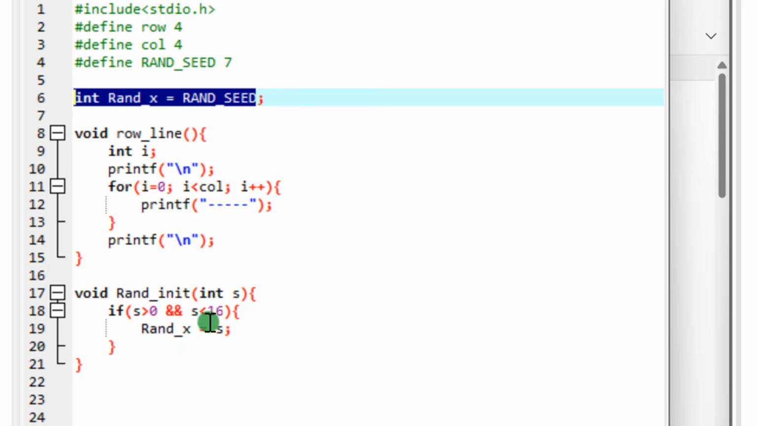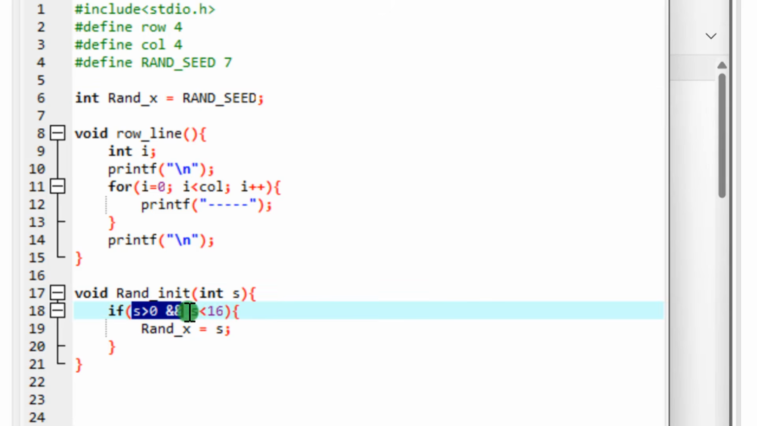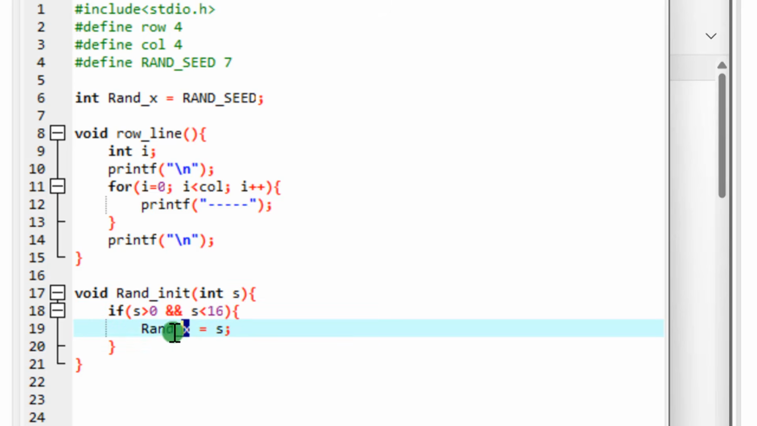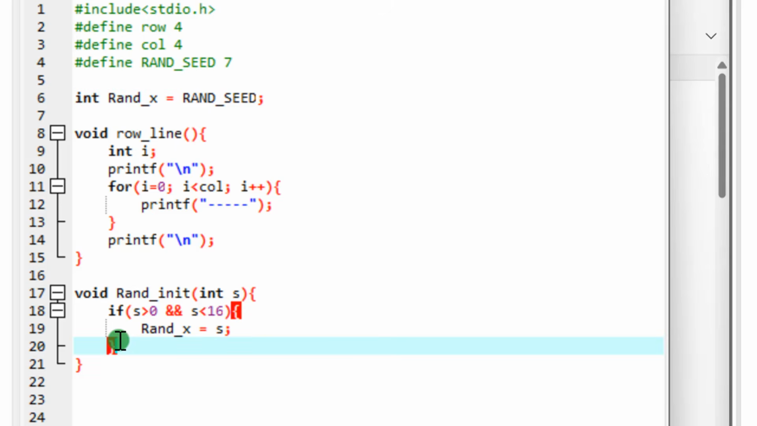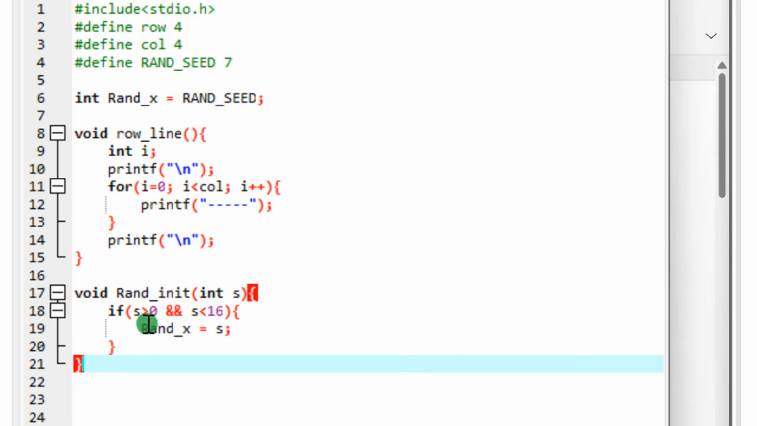Good. So the S is just to change the value that it's already having. And if S is not in this range, it simply means that we are not changing the value of run X. Run X is staying with the value of run seed. Take note of that. Just to tell you that if you move to this level, you put else, run X equals to run seed, there's no problem, it's still correct. Good. So I just want to make my function very short like this.